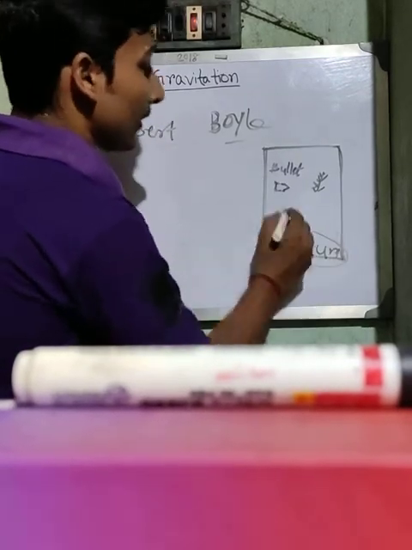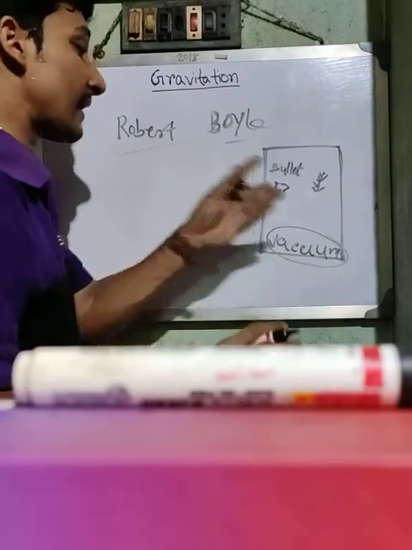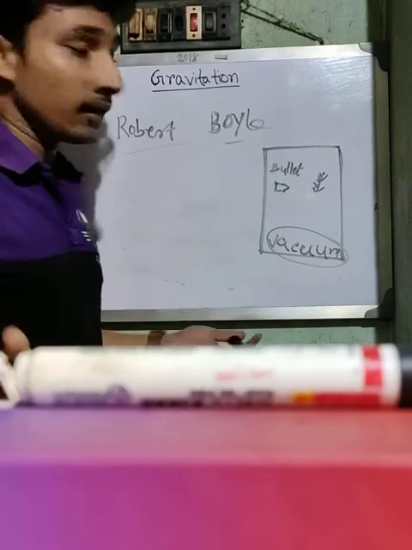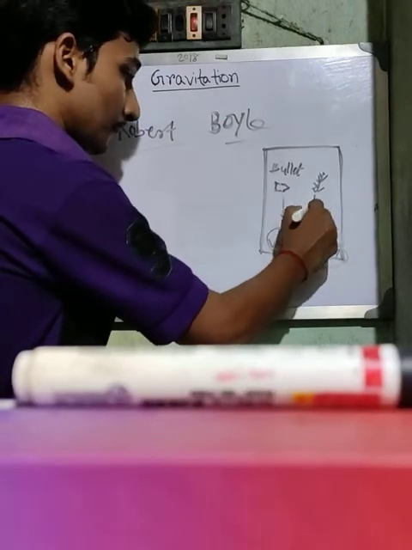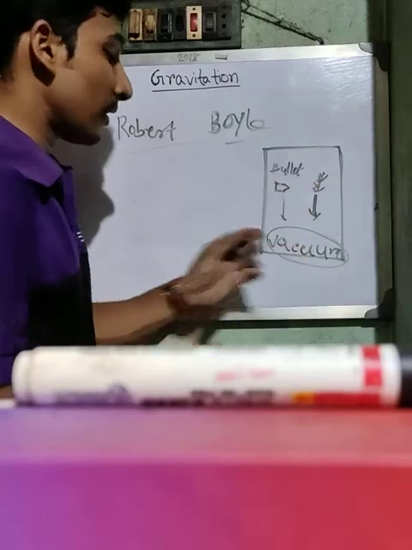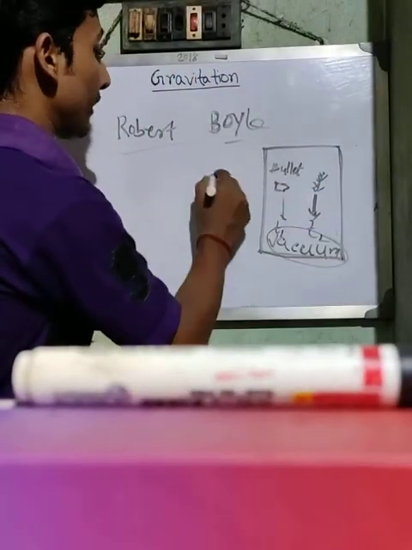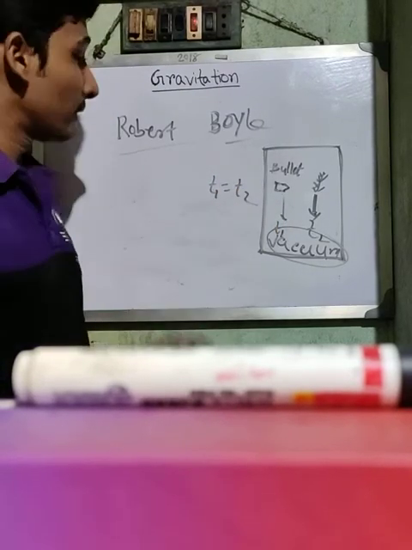When vacuum is inside, there is nothing, so there is no air. As there is no air, there is no air friction. Then he saw that the time taken by the two objects to reach the ground is the same. Here the time taken is T1, here the time taken is T2. So T1 equals T2. That was what Galileo said.